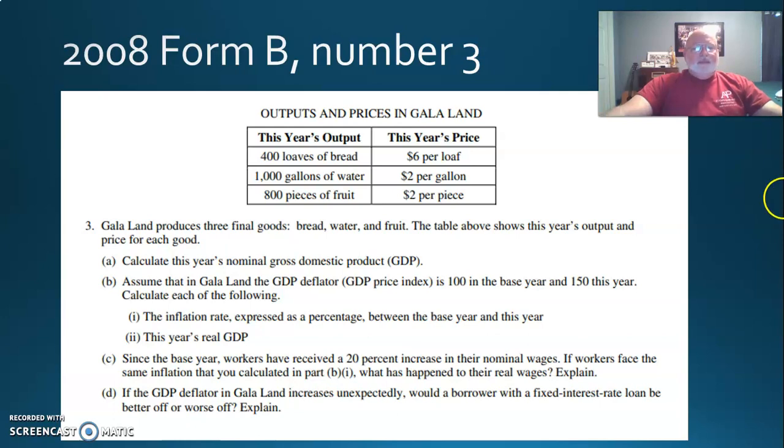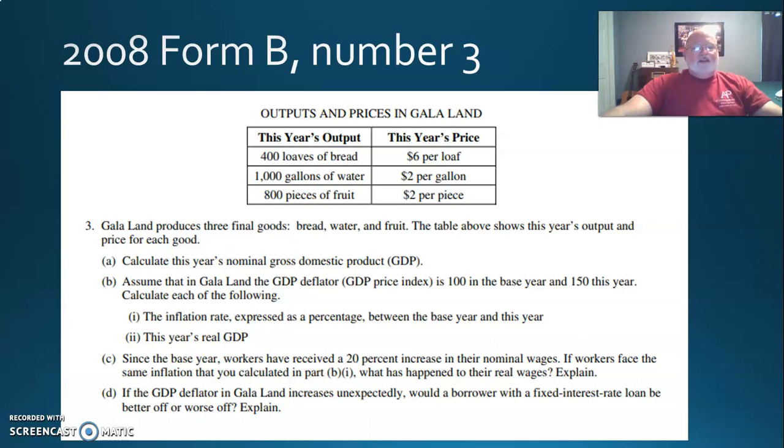Okay, we're going over it. It says Galaland produces 3 final goods: bread, water, and fruit. This is hopefully going to be easy because we don't have 2 years like we did the last time. The table shows this year's output and price for each good. Calculate this year's nominal GDP, P times Q. Hope you remember how to do this. Multiply those together, and you should come up for A with $6,000.